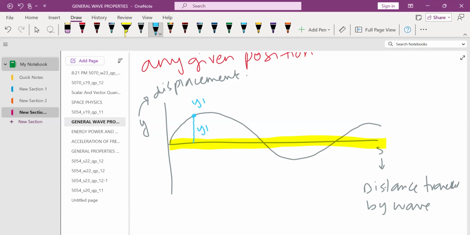This point may be anywhere on the wave. From the mean position to this point is y2, or from here to this point is y3. I hope you understood the definition of displacement in the general wave properties and how to find it.